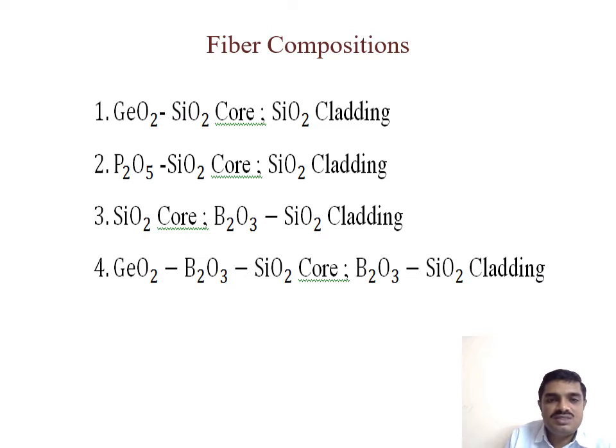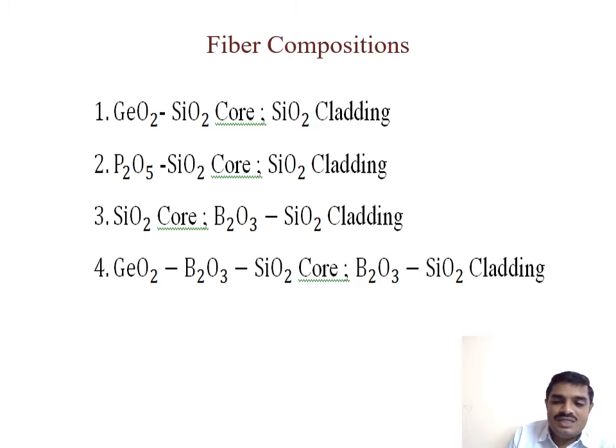Fiber compositions. First one is germanium dioxide and silica dioxide used for core, and silica dioxide alone used for cladding. Then phosphorus pentoxide and silica dioxide is used for core, and silica dioxide for cladding. And silica dioxide alone used for core, and then B2O3 and SiO2 used for cladding. GeO2, P2O5 and SiO2, these three combinations may be used for core. Another combination, B2O3 and SiO2, used for cladding.